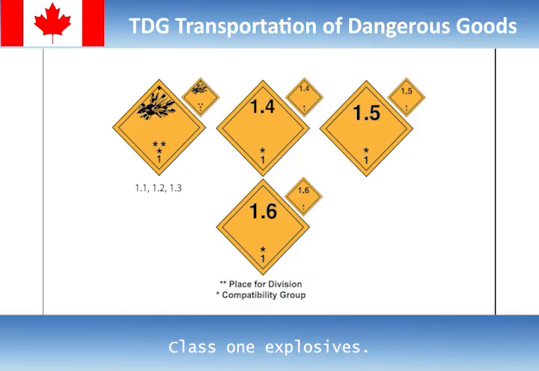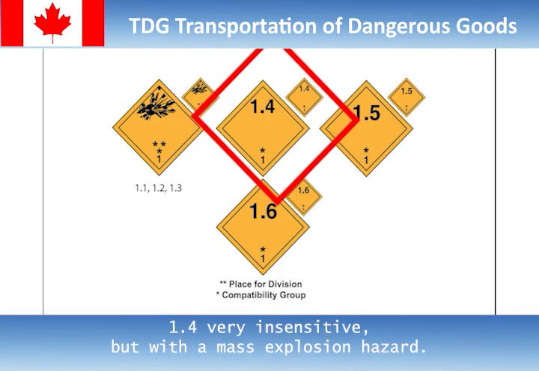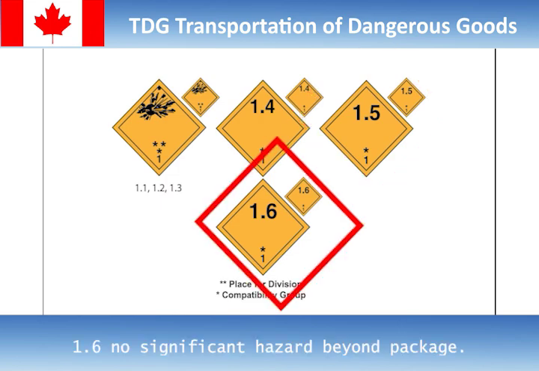Class 1 Explosives. 1.1 Mass explosion hazard. 1.2 Projectile hazard, but not a mass explosion hazard. 1.3 Fire hazard. 1.4 Very insensitive, but with a mass explosion hazard. 1.5 Extremely insensitive with no mass explosion hazard. 1.6 No significant hazard beyond package.